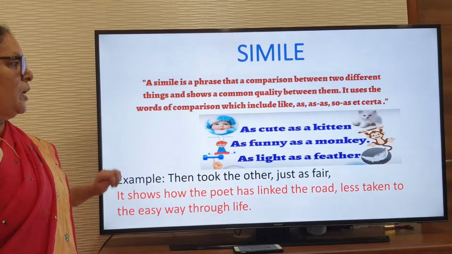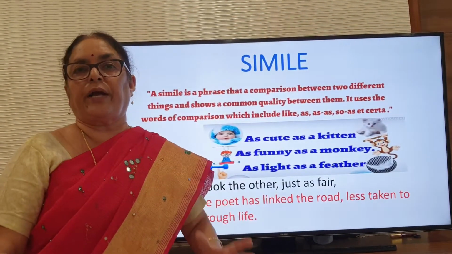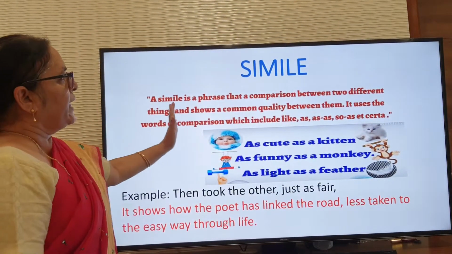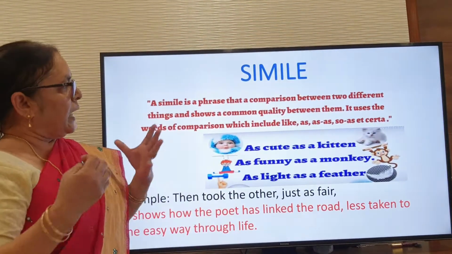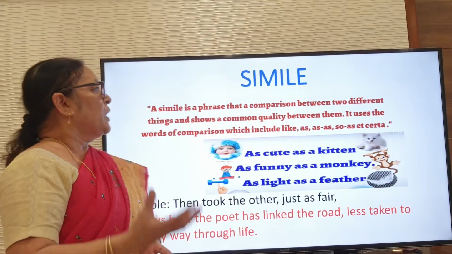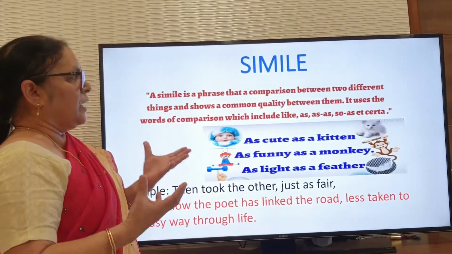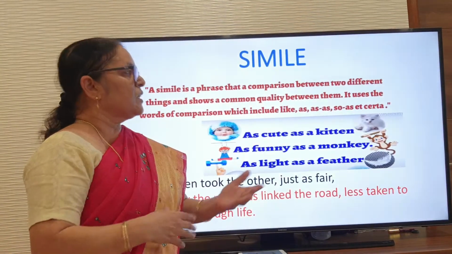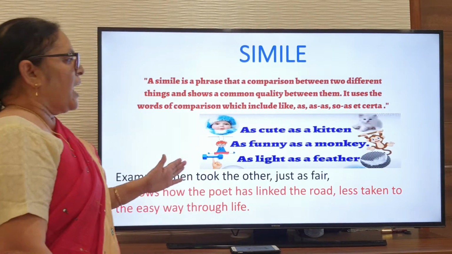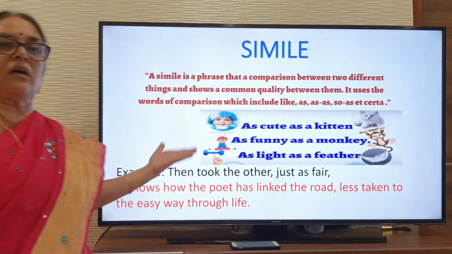Now, simile. I already told you that simile is the comparison between two things and the poet is going to use "as" and "like." So, a simile is a phrase that compares two different things and shows a common quality between them. It uses the words of comparison, which include like, as, so as. Now, as cute as a kitten, as funny as a monkey, as light as a feather. These are the examples. Now, what is there in this poem?